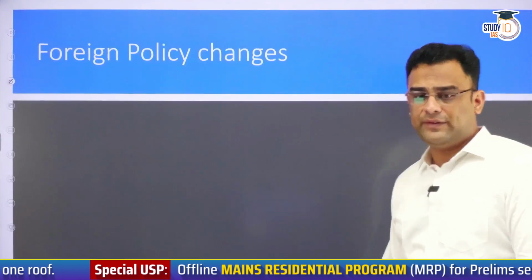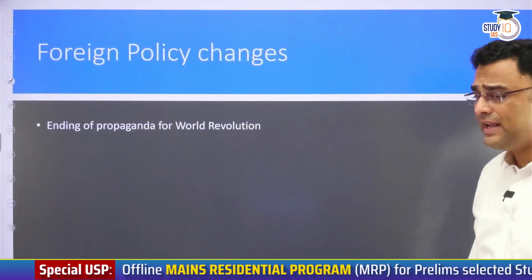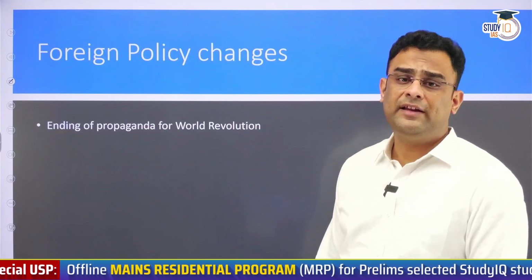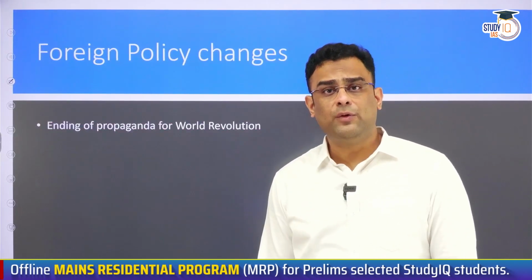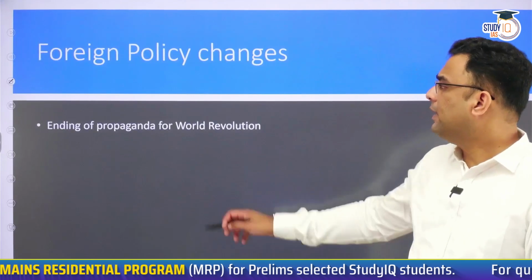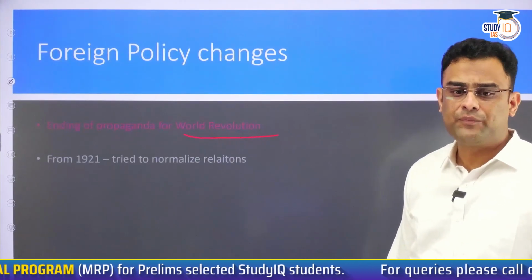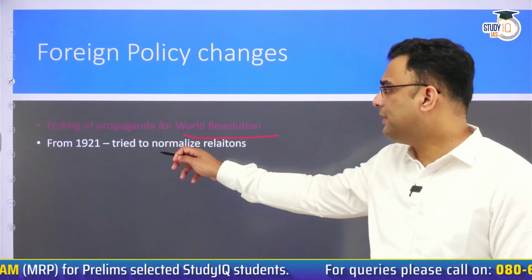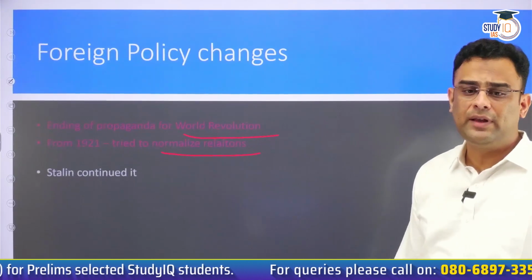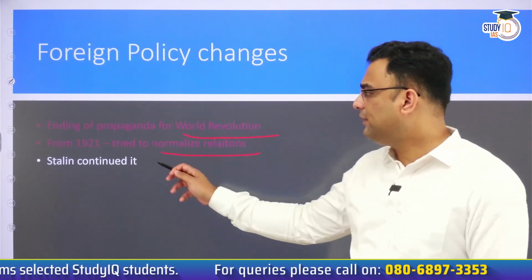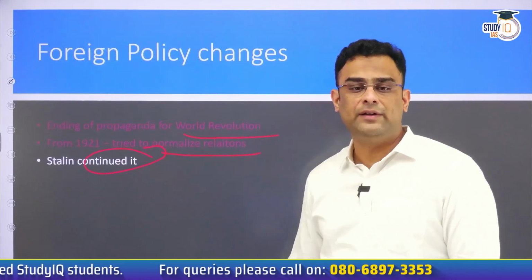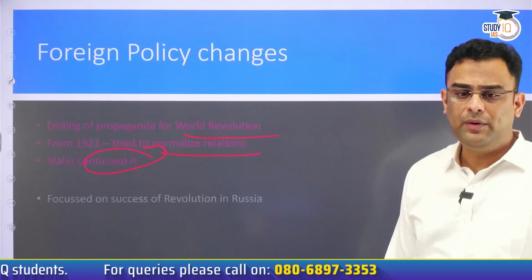These were the initial years. But soon, Lenin realized that it is not a good idea to have conflict with the West. So he ultimately decides to give up on this idea of world revolution. Instead, from 1921, he starts to develop good relations with the West. This same policy was continued by Stalin further.